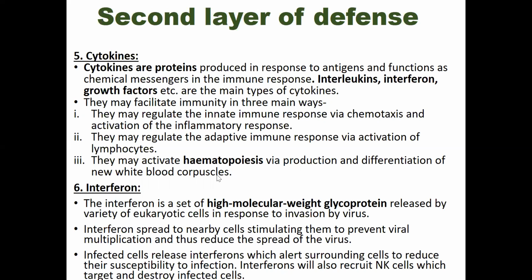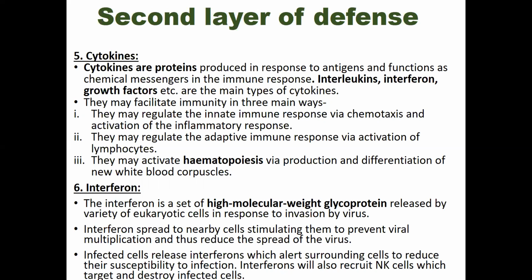The sixth component of the second layer of defense is the interferon. Interferon is a set of high molecular weight glycoproteins released by a variety of eukaryotic cells in response to invasion by a virus. Interferon spreads to nearby cells and stimulates them to prevent viral multiplication, and thus reduces the spread of the virus. Actually, the interferon is a kind of alarm system.